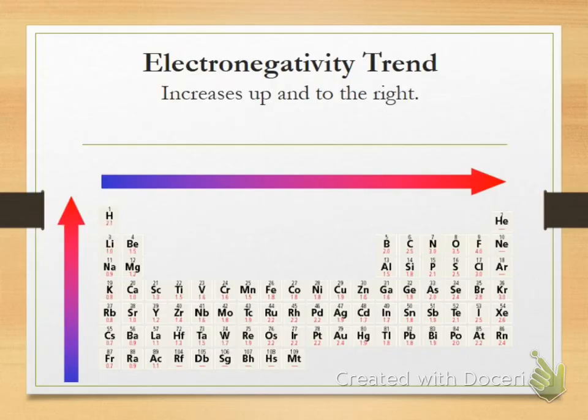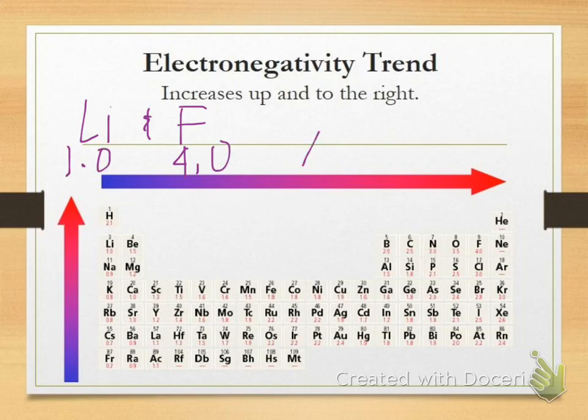So if I was to figure out what kind of bond I had between, say, lithium and fluorine, I would look up their electronegativities, and I would say fluorine is 4.0, lithium is 1.0, so the difference in electronegativity is 3.0, so that would definitely be ionic. That would be an ionic bond between the two.